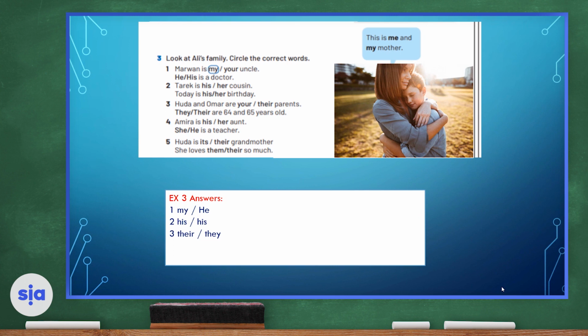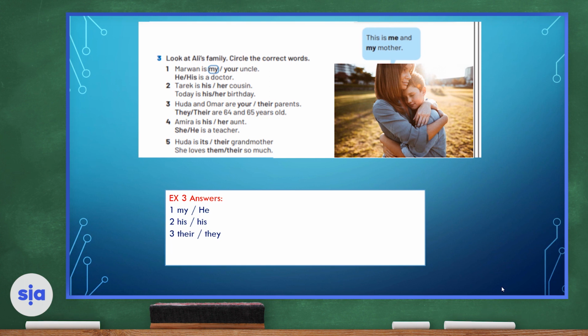They or their are 64 and 65 years old. So if we're going to talk about the grandparents, we will use they as a subject pronoun because it comes at the beginning of the sentence. Now let's move on to number 4.